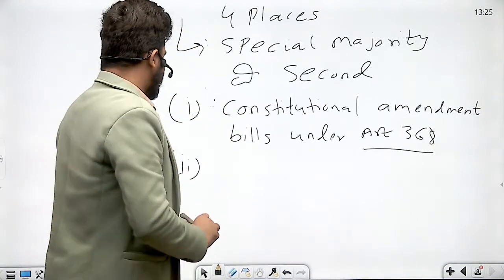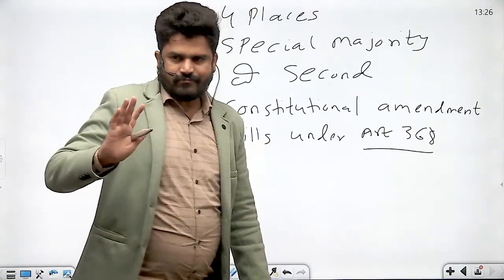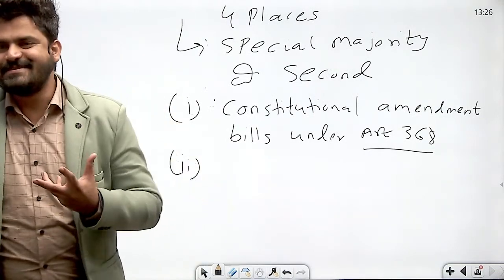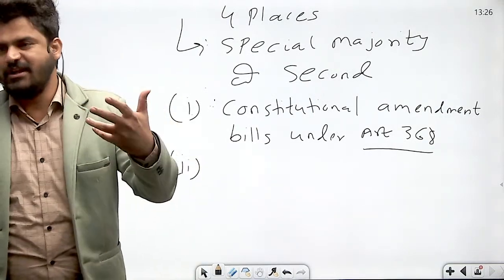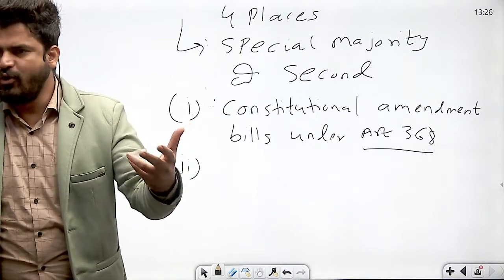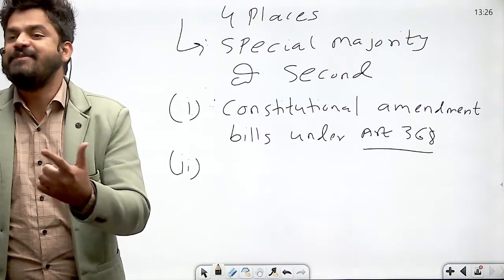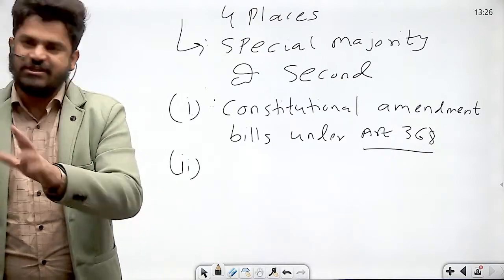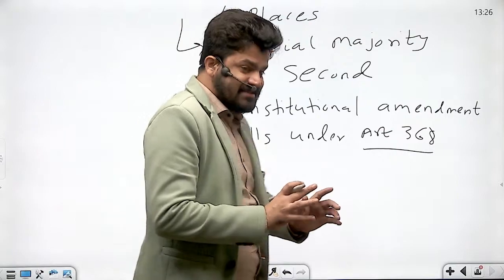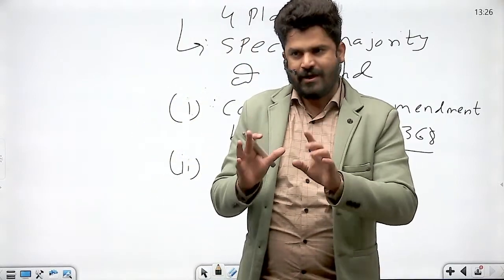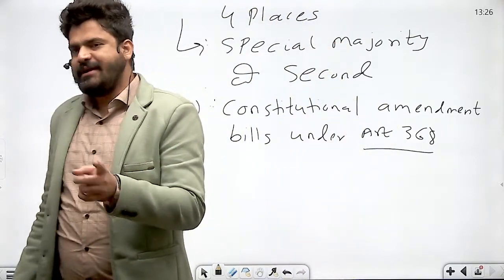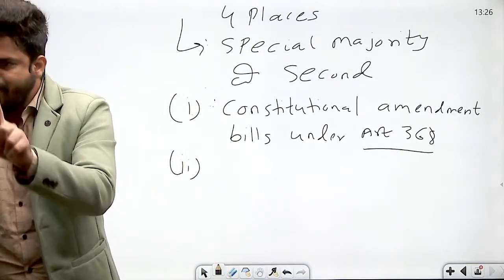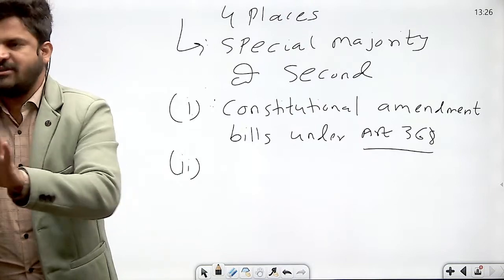Okay? Second, now I've told you about the types of emergencies under Indian Constitution. I told you about national emergency under Article 352, then President's rule under Article 356, and financial emergency under Article 360. Now, while discussing simple majority, right, I have told you that for disapproval of the continuance of the national emergency, simple majority is required, and that too in Lok Sabha.